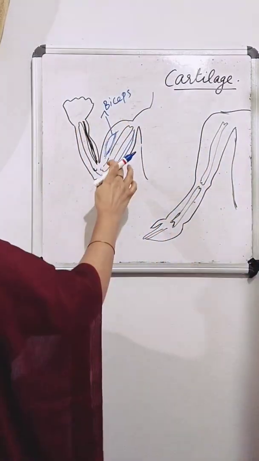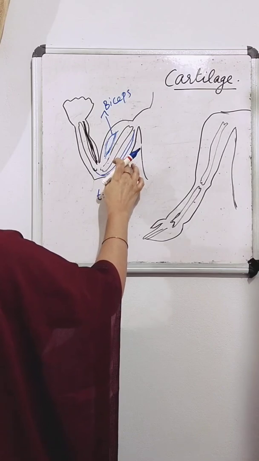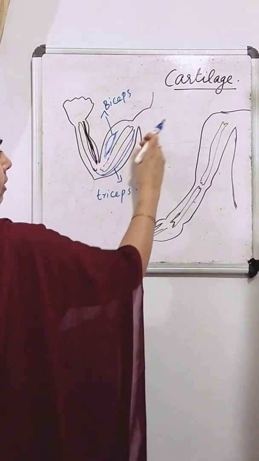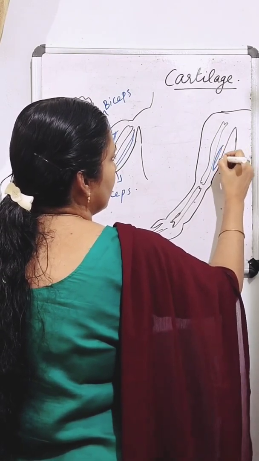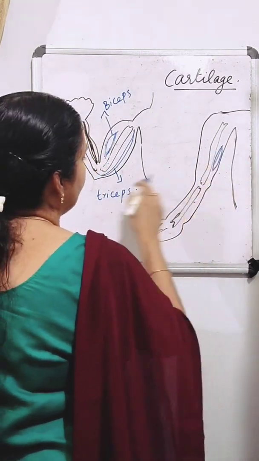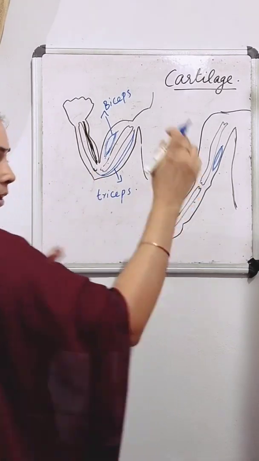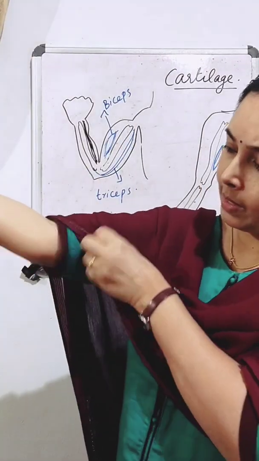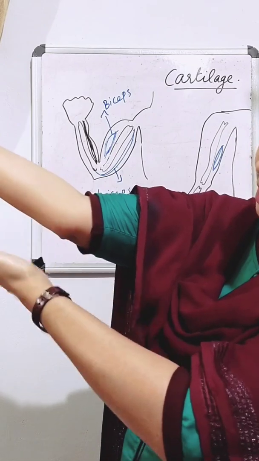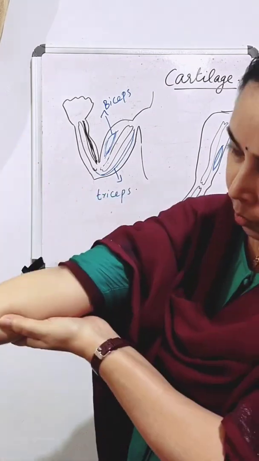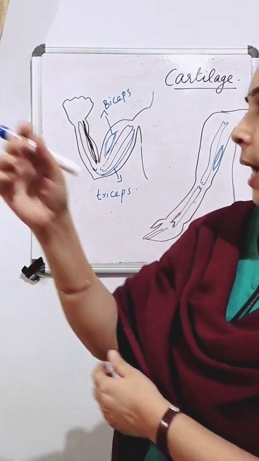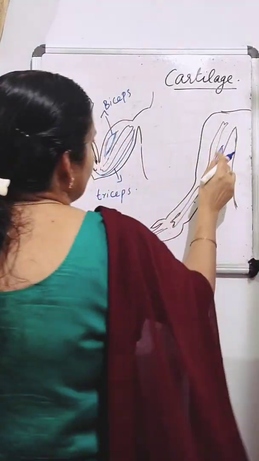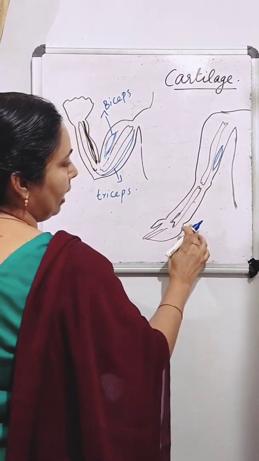So how can we move our hand backward? That is due to the second muscle. The second muscle will contract. When this triceps muscle contracts, it is attached to this bone, so it will pull the bone. When it pulls the bone, we can move our hand backward also.